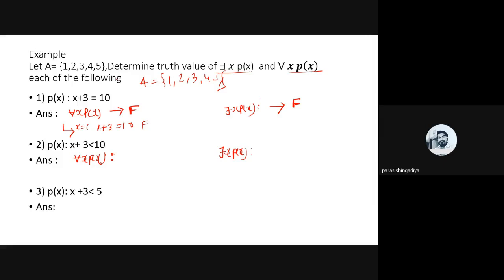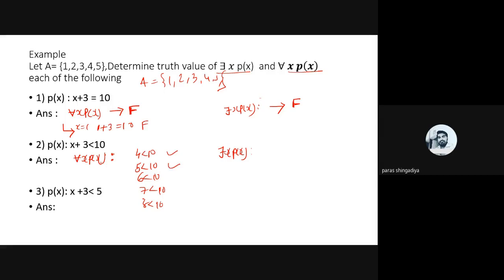See, replace all these values in place of x. So p of 1 will be 4 less than 10, which is true. p of 2 will be 5 less than 10, it is also correct. p of 3 is defined as 6 less than 10, p of 4 as 7 less than 10, and p of 5 as 8 less than 10. So all of these are correct.